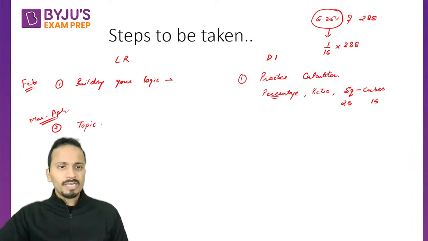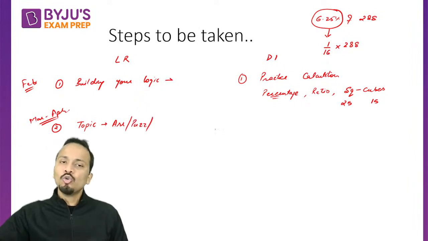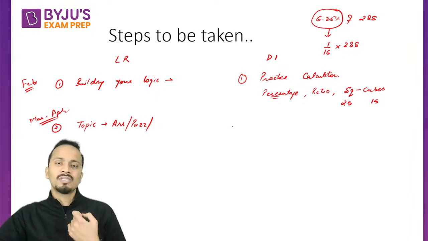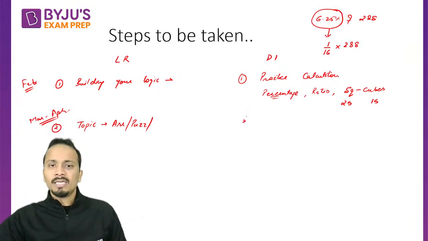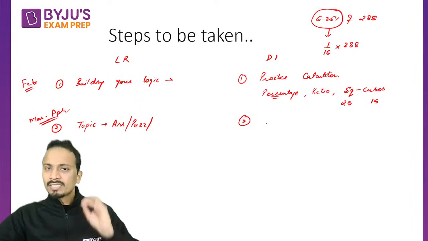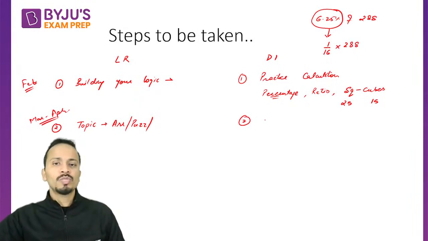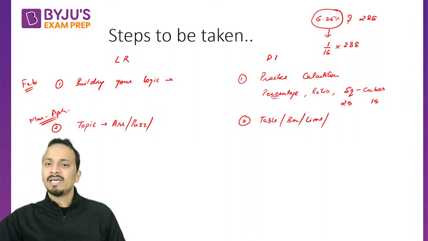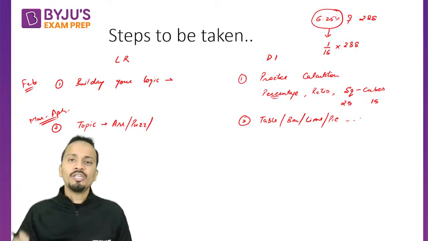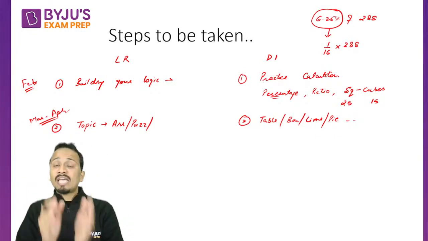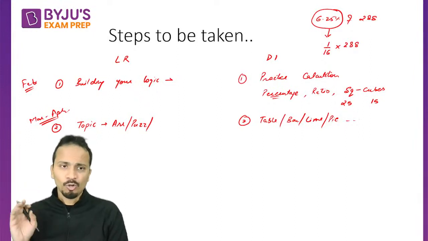Topics: arrangements, puzzles, clocks, cubes, calendars, series type questions, blood relations, Venn diagrams. So work on all these areas. Similarly in DI, practice separately the questions related to tables, bar graphs, line graphs, pie charts, and so on and so forth. These are the basic topics you need to work on. So there will be a step-by-step, chapter-by-chapter approach that you'll have to follow in the months of March and April.